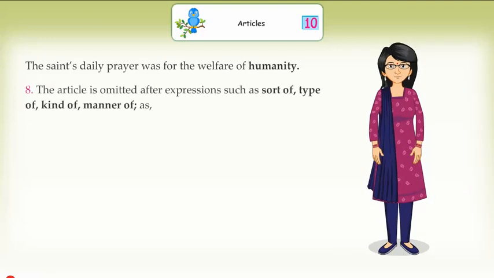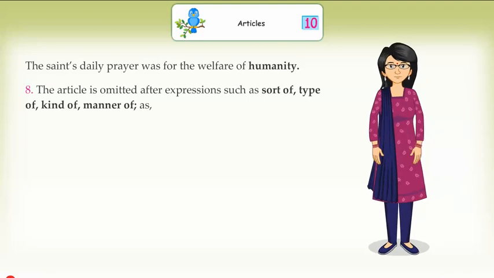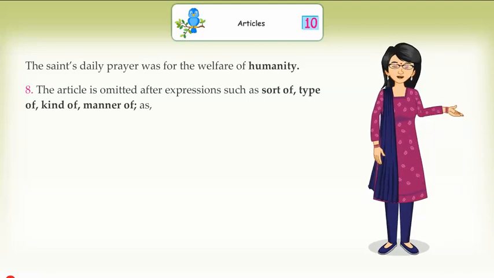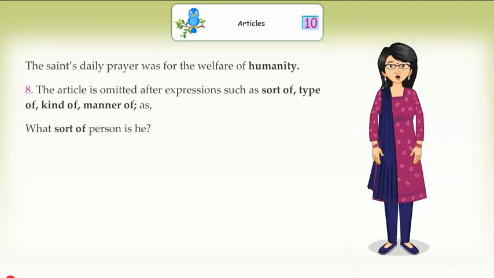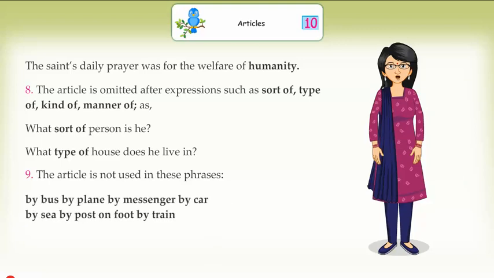The article is omitted after expressions such as sort of, type of, kind of, manner of, as what sort of person is he? What type of house does he live in? The article is not used in these phrases: by bus, by sea, by plane, by post, by messenger, on foot, by car, by train.